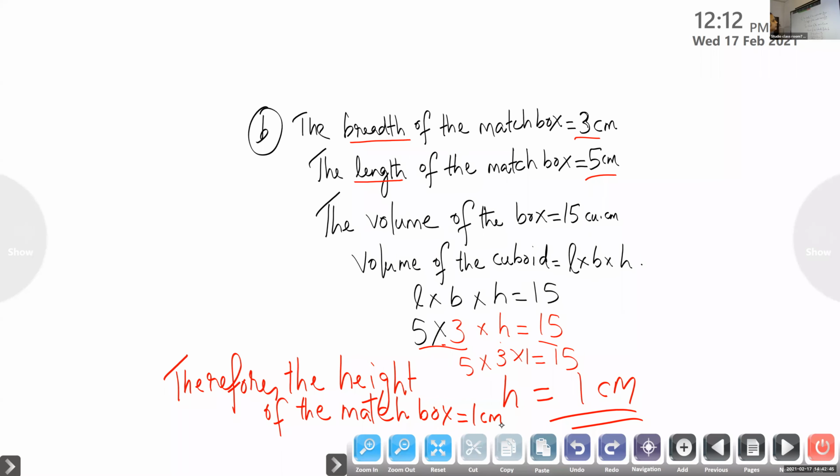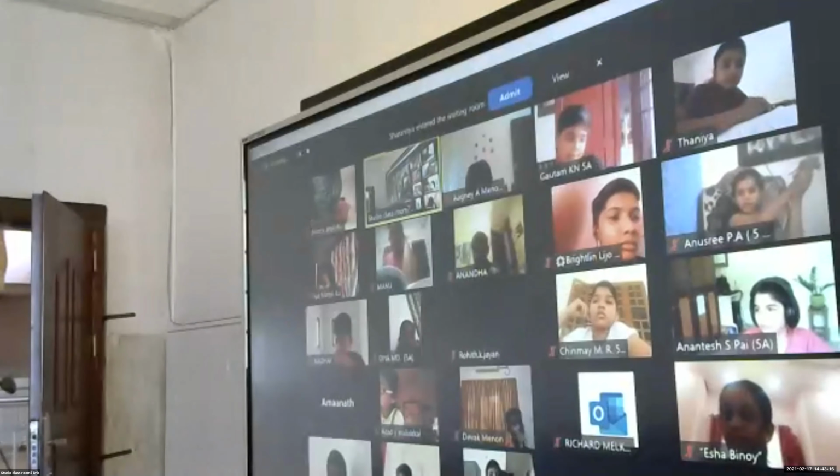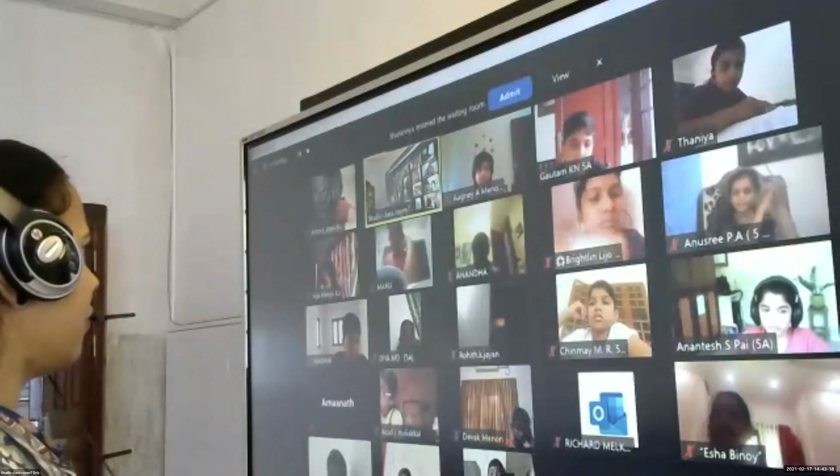Okay, children. So, children, in this chapter, what all things we learned? What is area? What is perimeter? What is volume? Then, how to find the area? How to find the perimeter? How to find the volume? Now, children, if area, perimeter, everything is given, how to find the missing factor? Sometimes the missing factor will be a length. Sometimes it will be a breadth or height. Volume, we can also find, it is 3-dimensional. So children, I will send the notes after this class. If anyone has not completed, I will send this question number 21 and 22 after this class.